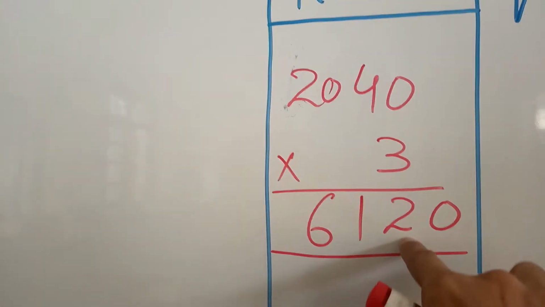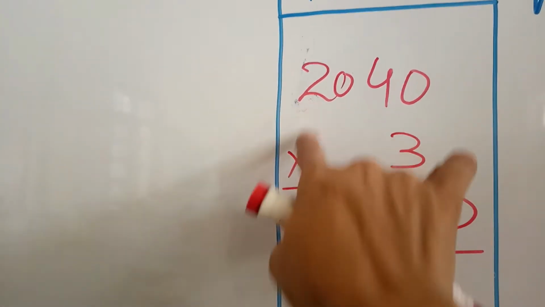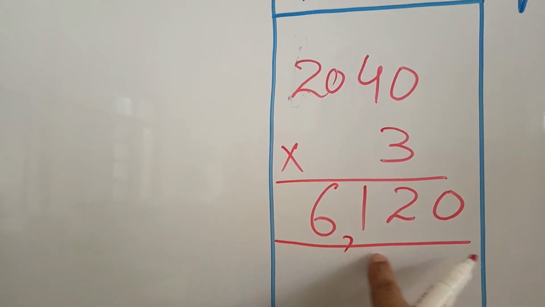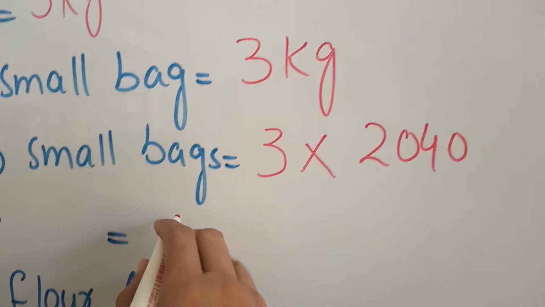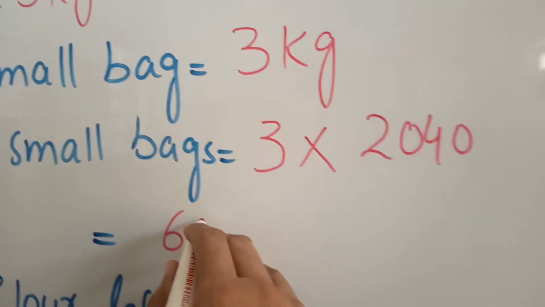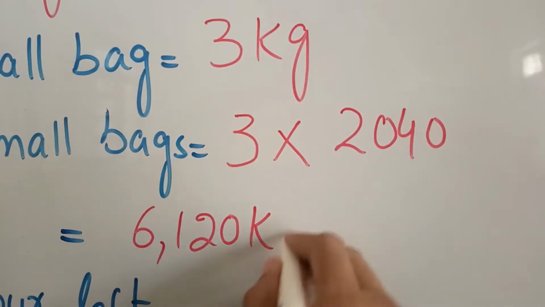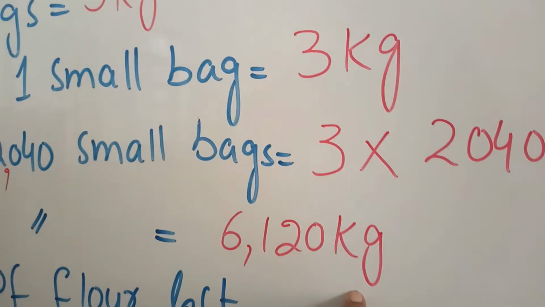3 4s are 12. Then we will start from the next digit. 3 2s are 6. The answer is 6120. Here the weight is 6120 kilograms. It is the total weight of small bags.